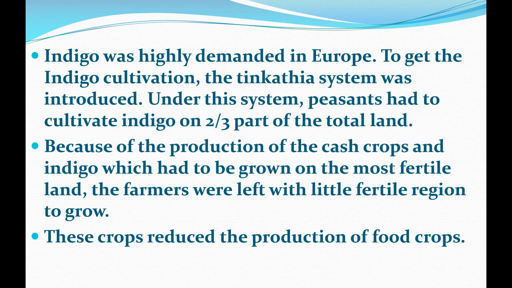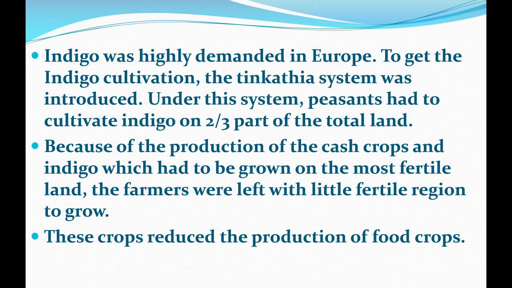So in this way, the demand for indigo increased in Europe, and for that the British government forced the Indian farmers to grow indigo on 2/3 part of their total land. And because of the production of this cash crop, indigo, which had to be grown on the most fertile land, the farmers were left with little fertile land to grow other crops.